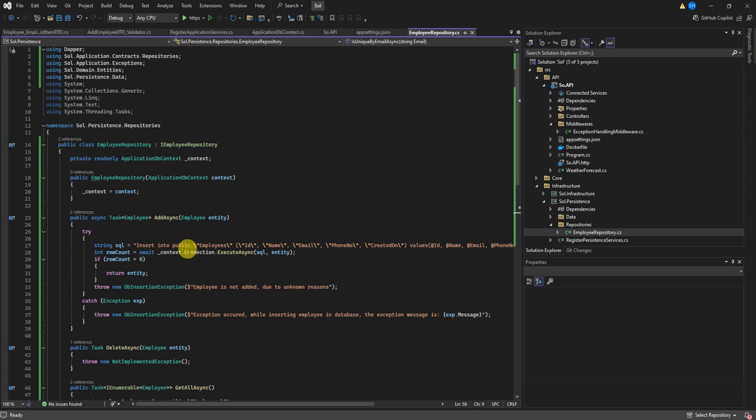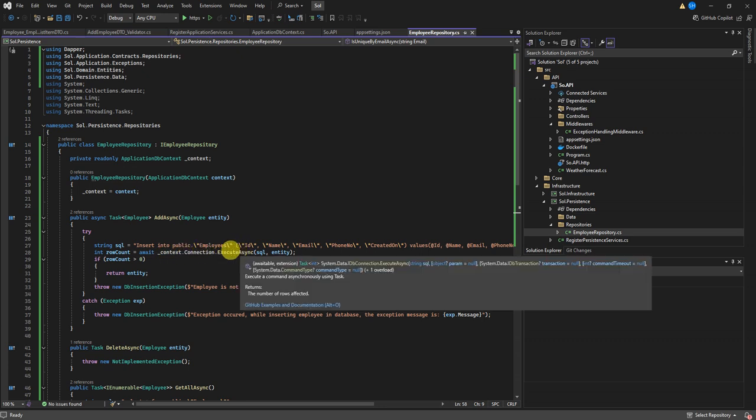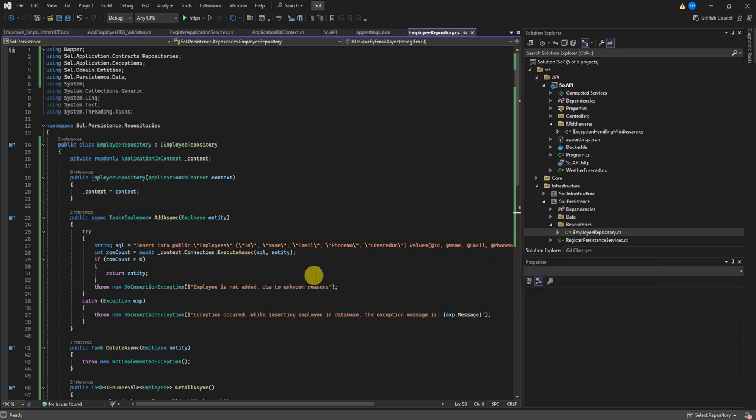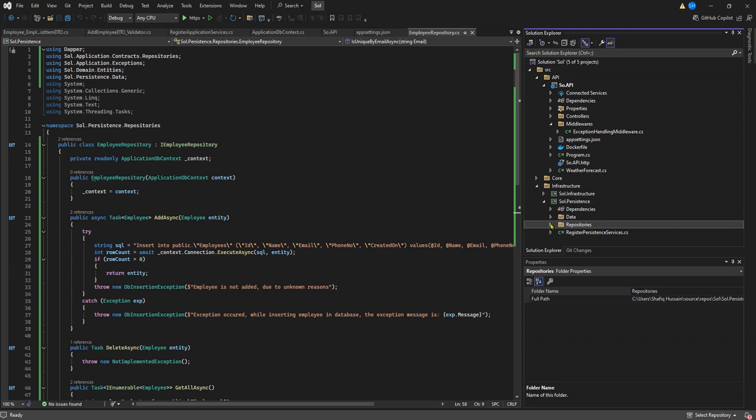Then I'm calling context.connection.ExecuteAsync, which is a Dapper extension method. Dapper handles these query and non-query operations. If I find any error here, let's suppose my row count is not greater than 0, then it means data is not inserted, and I'm sending my on exception. Here too, if I find any exception, again I'm sending my on exception. So this is the way I'm controlling the flow of execution of this application.